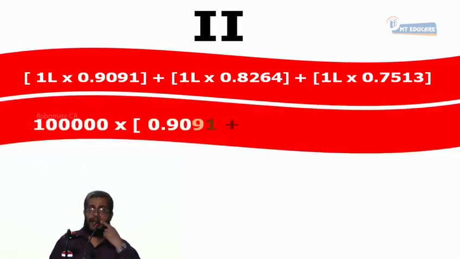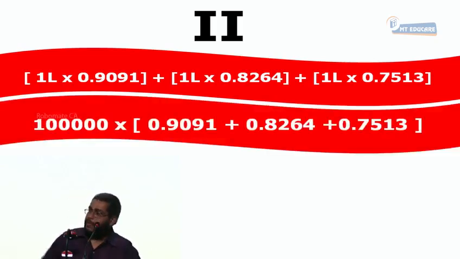Take 1 lakh outside. I get 1 lakh into (0.9091 plus 0.8264 plus 0.7513).